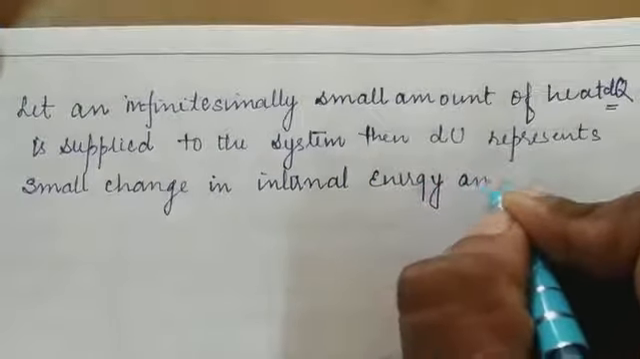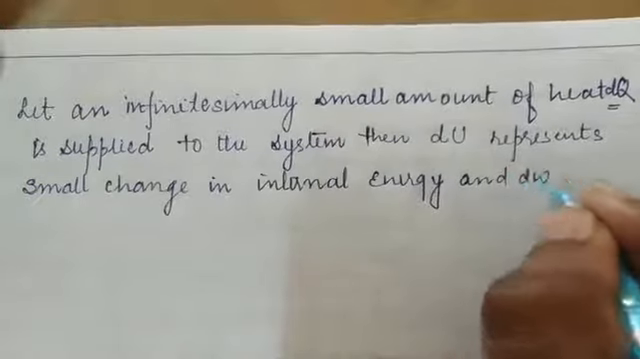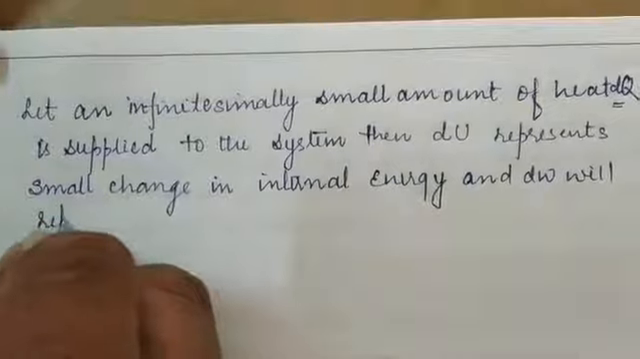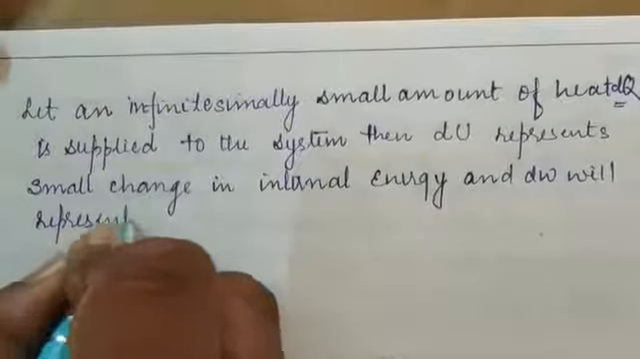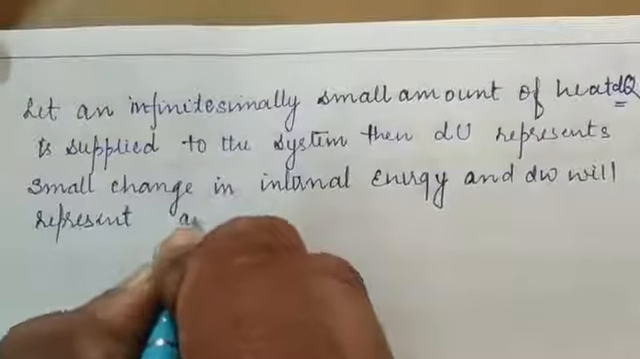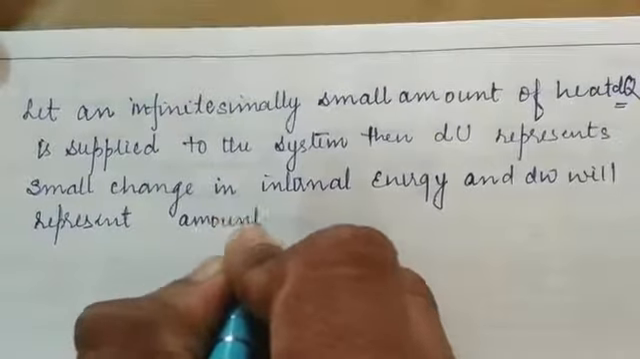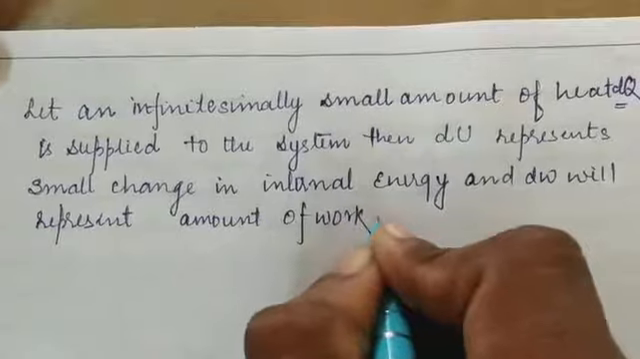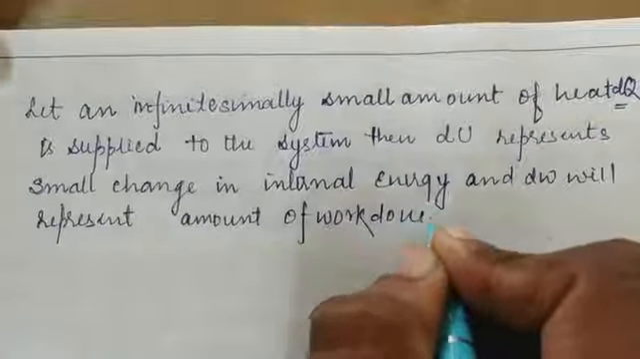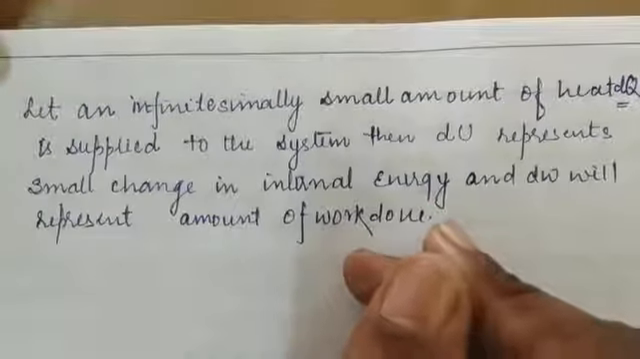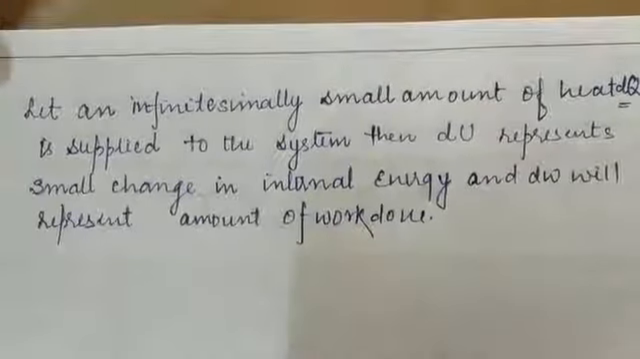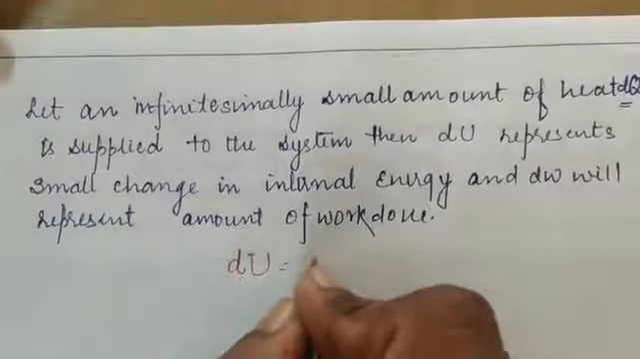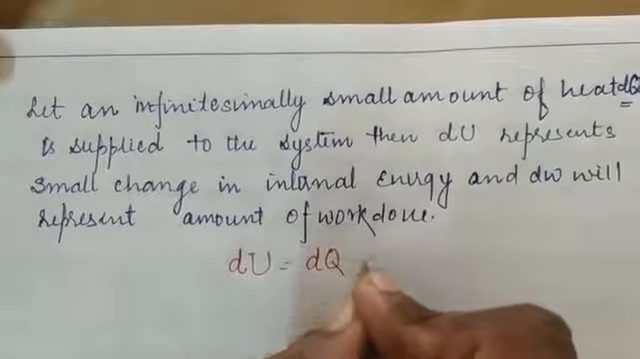and dW will represent the amount of work. So students, if we are willing to calculate in this condition the amount of change in internal energy, then dU can be written as dQ minus dW.